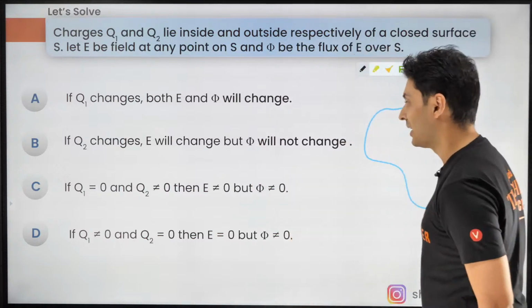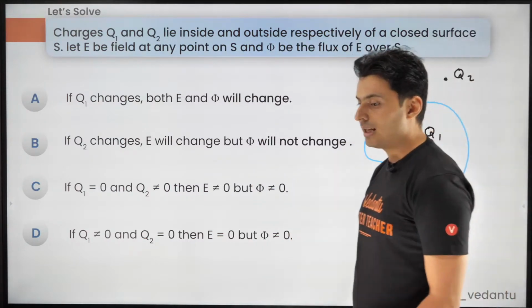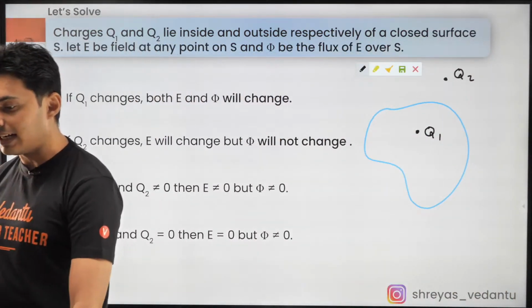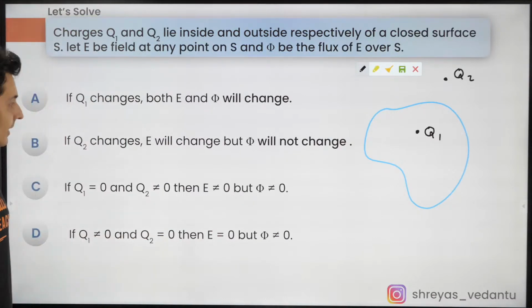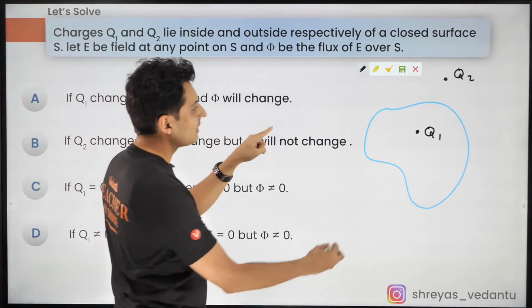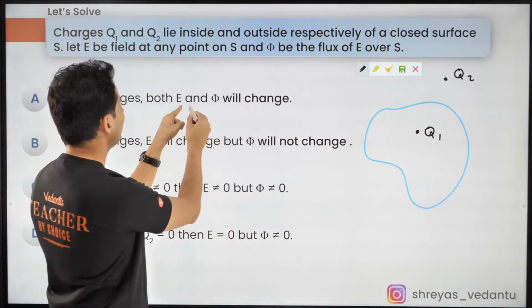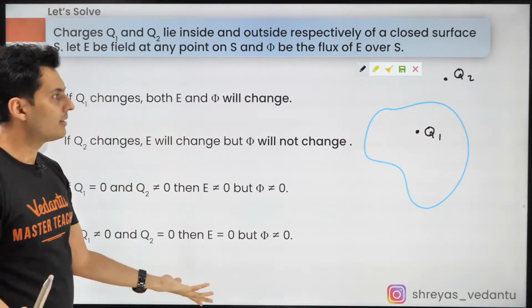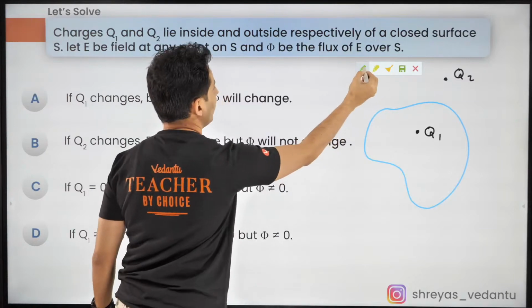All right, so do that. Okay, so guys, I'll tell you what the answer is. Some of you are saying AD, some of you are saying AC. Well, actually, if Q1 changes, obviously field and flux will change. Makes sense. That is because of Gauss's law.